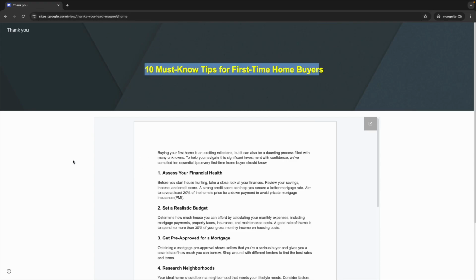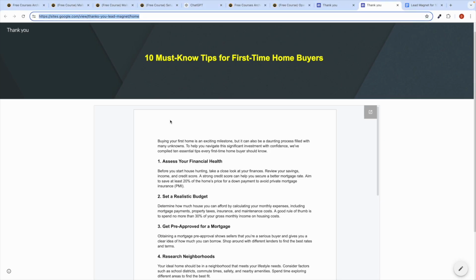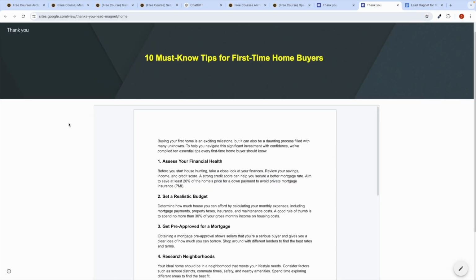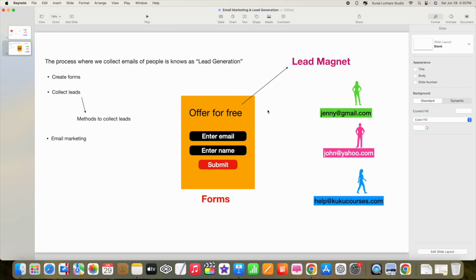Hope you guys have understood how you can create a lead magnet for absolutely free with the help of ChatGPT. This is the same procedure you have to do. We have created a lead magnet, and we can provide it when someone fills in the information like email and name, and when they click on the submit button, they will get this lead magnet.